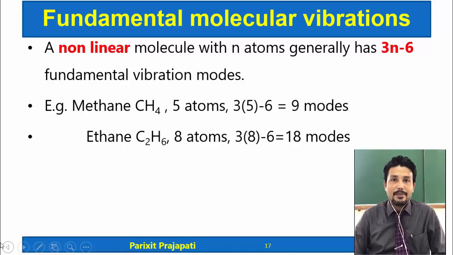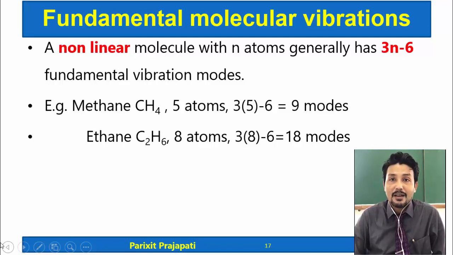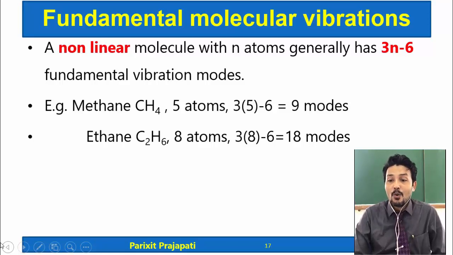Methane, CH4, has 5 atoms, 1 carbon and 4 hydrogen. If we apply 3n minus 6, it comes to 9. So a very simple and small methane molecule has 9 different fundamental vibrational modes. Similarly, ethane has 8 atoms and it has 18 fundamental vibrational modes.